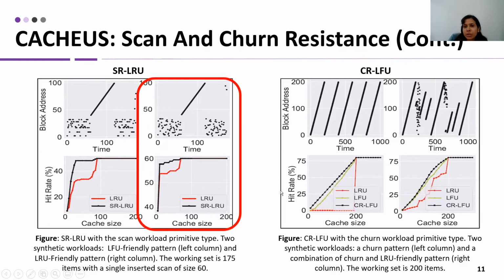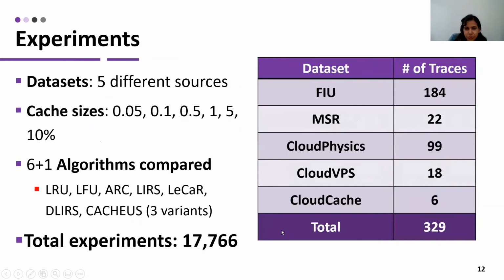We also evaluate CR-LFU with two synthetic workloads. On the left-hand side, we have a churn, or repetitive scan, pattern. And on the right-hand side, we have a mixed pattern with an LRU-friendly pattern and a repetitive scan. We can see that in both of these cases, churn resistant LFU performs better than vanilla LFU and LRU.